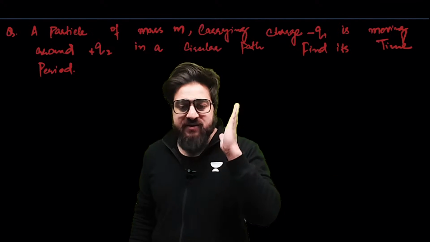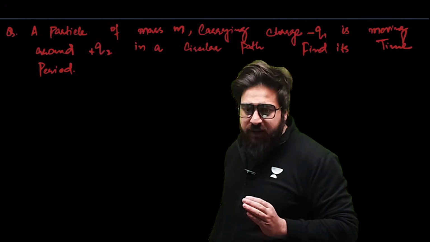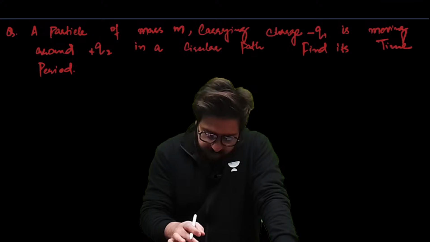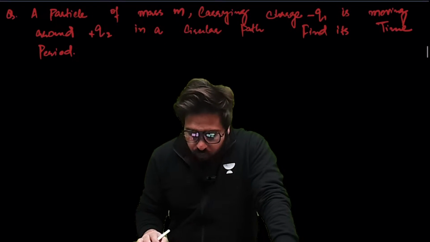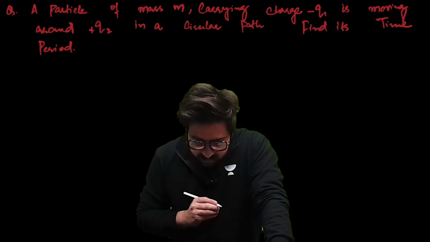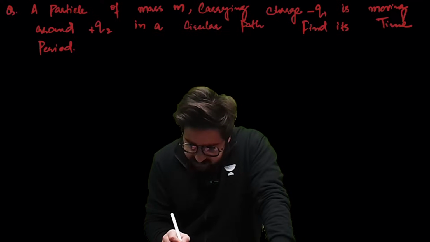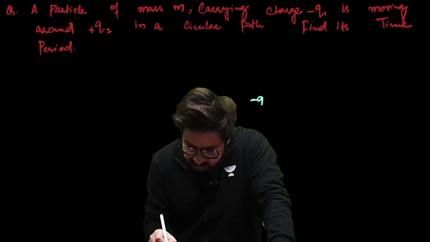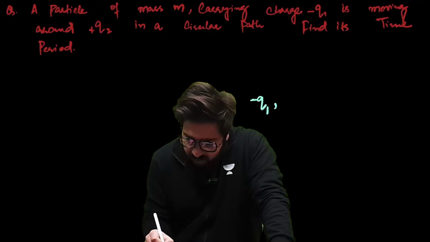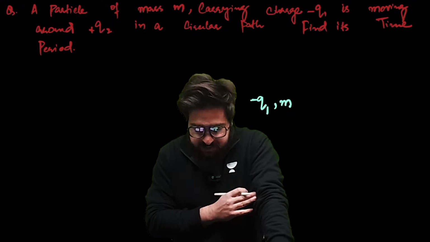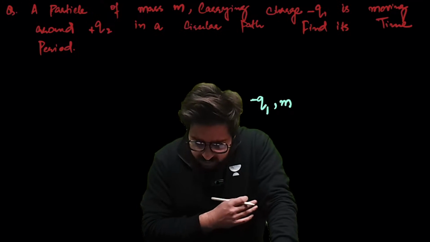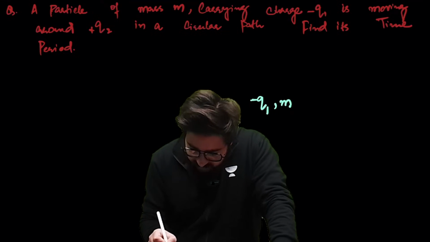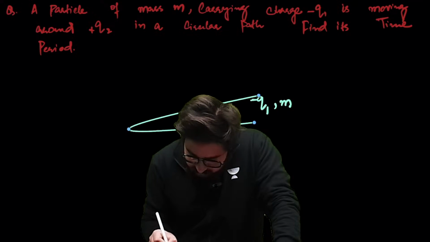A particle of mass m carrying the charge minus q1 is moving around plus 2q. What is given in this particular question? Listen to me very carefully. We are given a particle of mass m carrying charge minus q1. We have the charge minus q1 over here, and its mass is m. Okay. It is moving around q2. Let me just show you something like this over here.